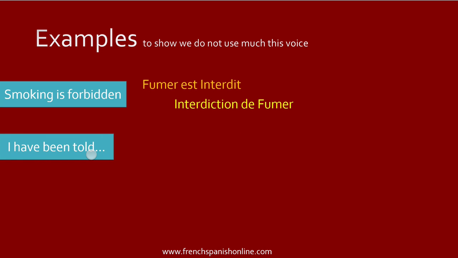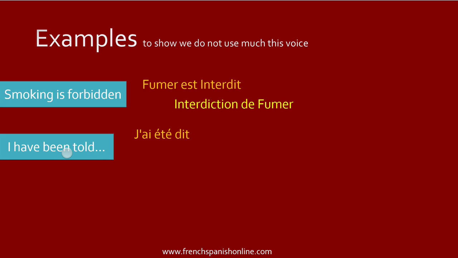Have been told, so this kind of sentence is really interesting because actually it doesn't exist in French. You can't translate word for word have been told because it means nothing. So, j'ai été dit, no, it's not French at all. Again, here, I have been told, we don't know who actually, because you don't have been told by.